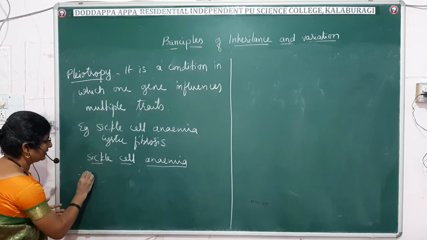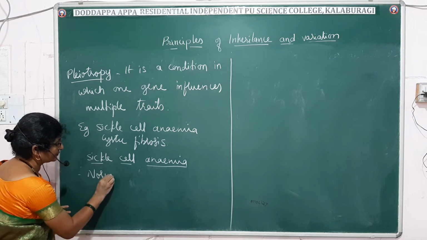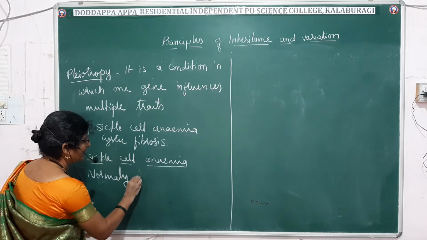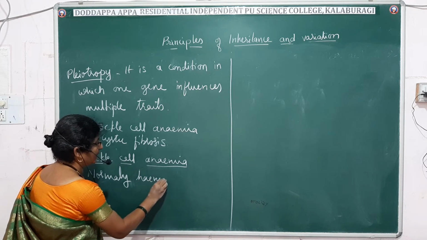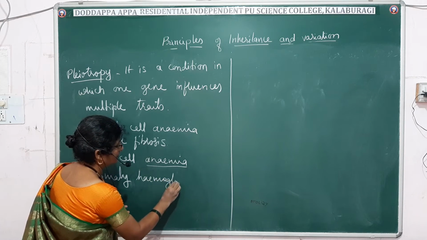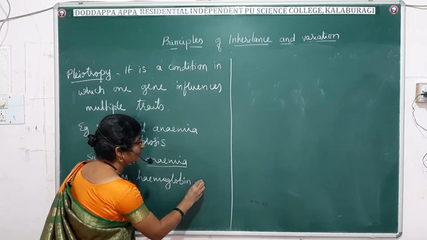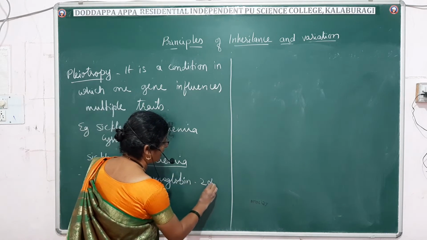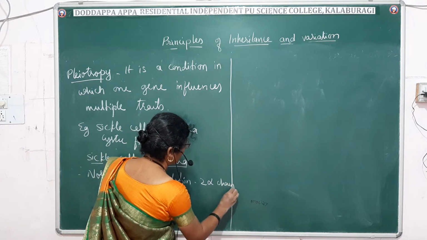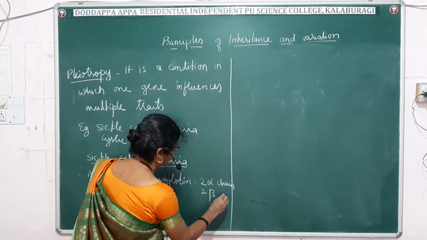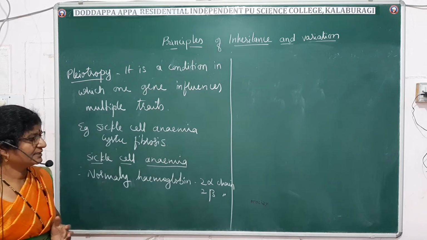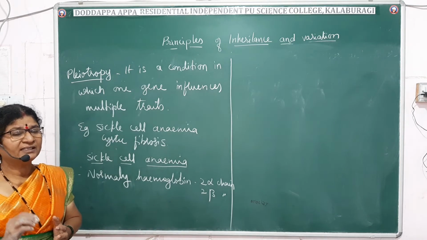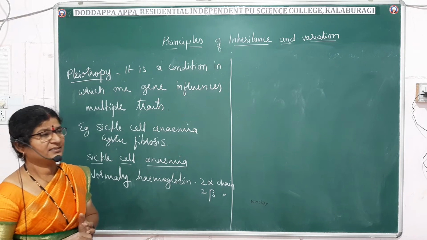Normally hemoglobin is made up of two chains, that is two alpha chains and two beta chains. In sickle cell anemia, the defect lies in the beta chain.